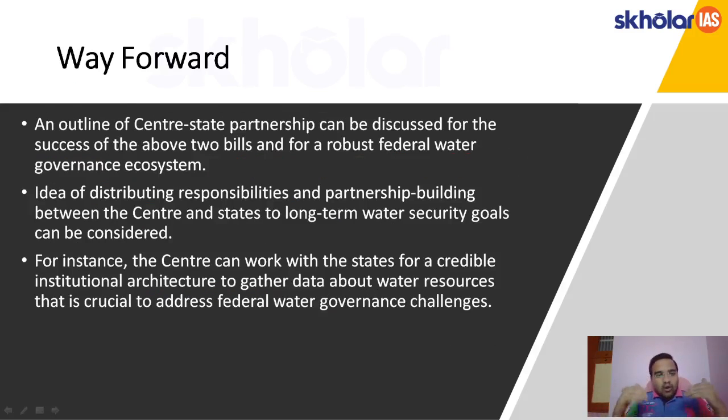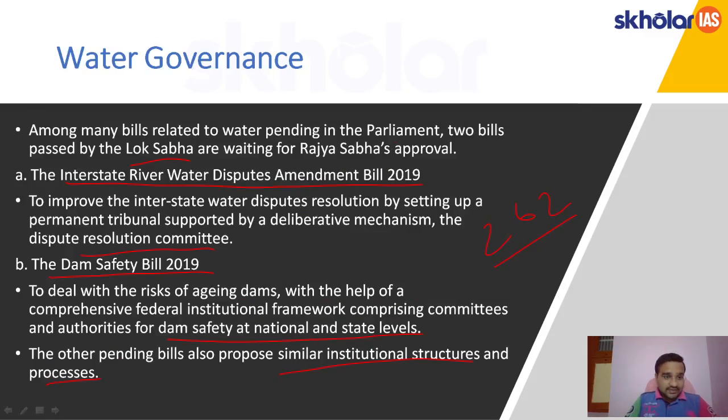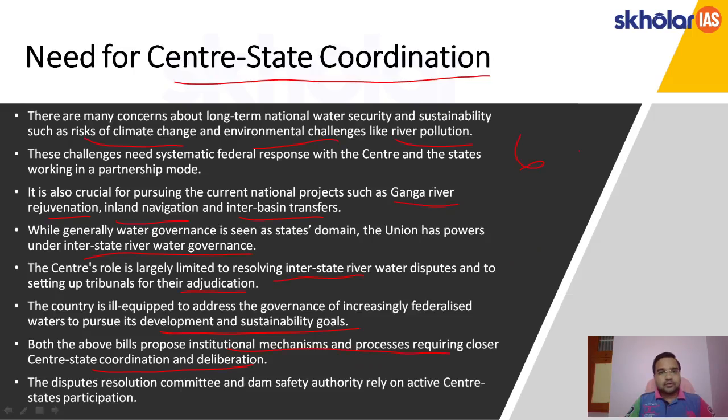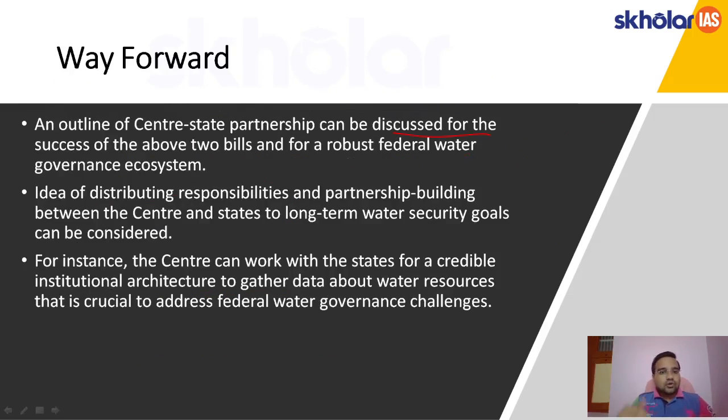Okay. What the way forward tells is that the outline of a center-state partnership can be discussed for the success of two bills, that is the Interstate Water Dispute Bill and the Dam Safety Bill of 2019. The success of these two bills depends mostly on a robust federal water governance ecosystem in India. The ideal distribution of responsibilities and partnership building between center and state to achieve the long-term water security goal can be considered.